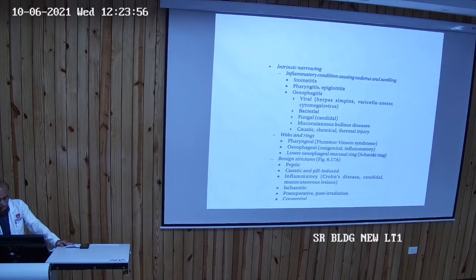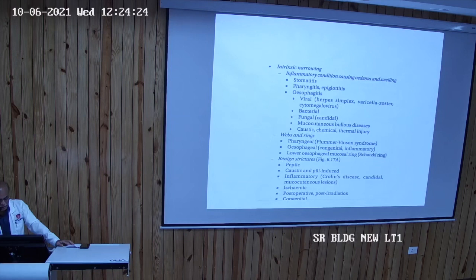Webs and rings, so obstructive. Webs and rings may be present congenitally, but symptoms may come later on. Pharyngeal, esophageal, or lower esophageal ring. Pharyngeal pulmonary syndrome we come across many times. Esophageal, congenital or inflammatory, or the lower esophageal Schatzki ring; we will go through salient features only.